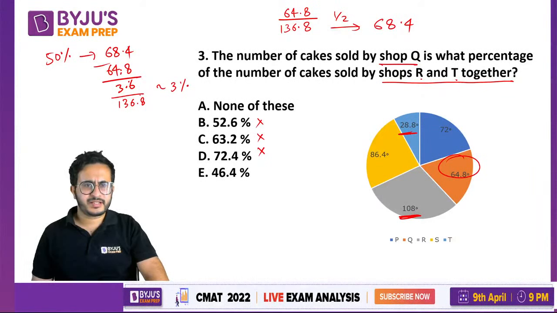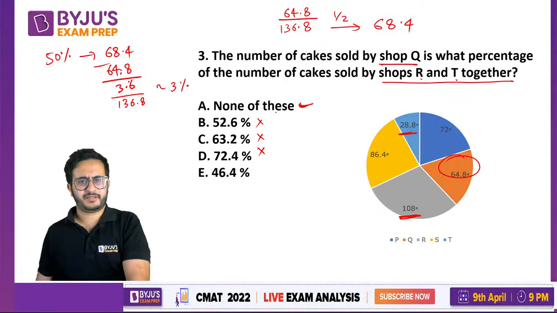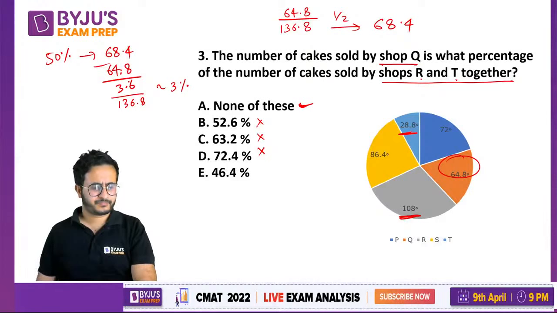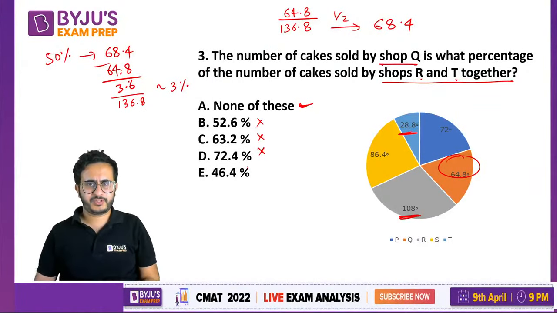you will get the answer as around 47%. ठीक है, 3% से कम होगा, so none of these should be the answer ideally. ठीक है, none of these आना चाहिए, 46.4 भी नहीं होगा, it will be somewhere close to 47 point something. Okay, it will not be 46.4. So if you use actual calculations, ठीक है, एक बार actual calculations करके देख लो,